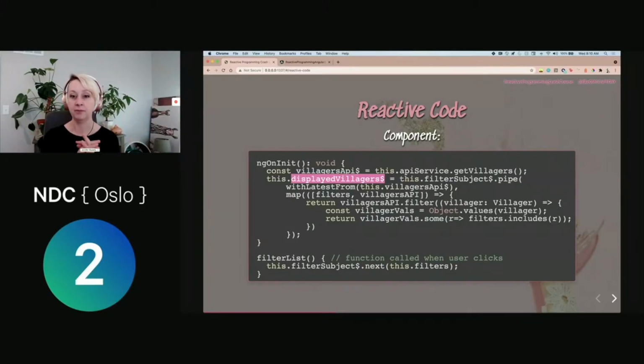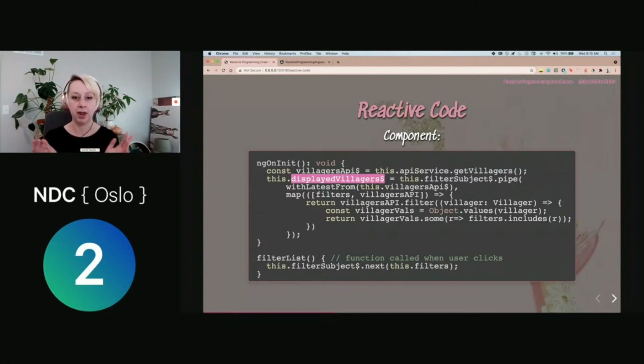So whatever the value of displayed villagers is what's going to be reflected in the UI to our user. So what I'm doing here is I'm taking a couple different events. I'm starting this stream. So this is living data. So displayed villagers, that value is going to change over time based on what inputs it's taking into it. And so this is our source of truth. This is our place to look for that in reactive code.